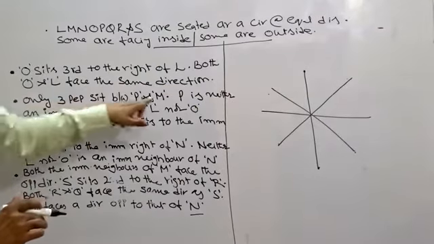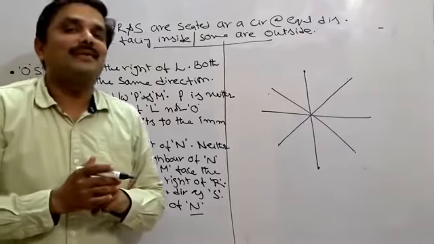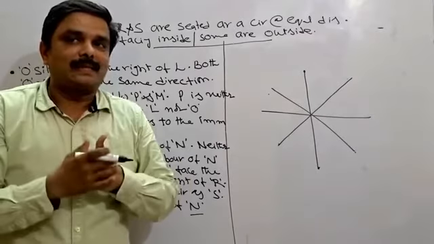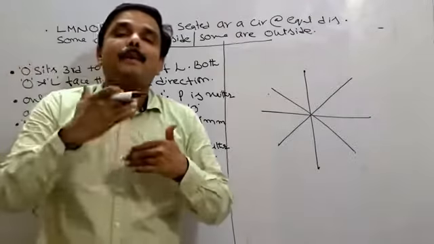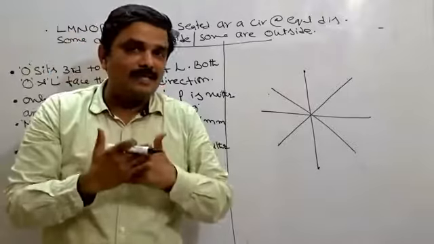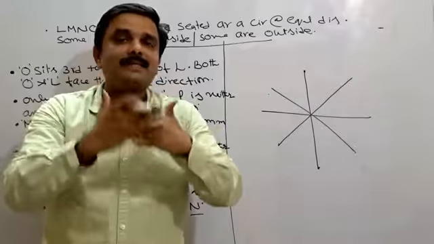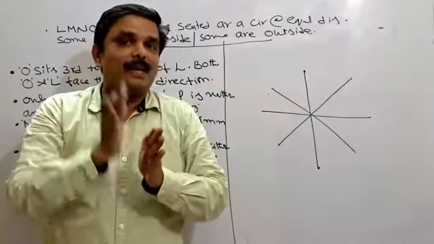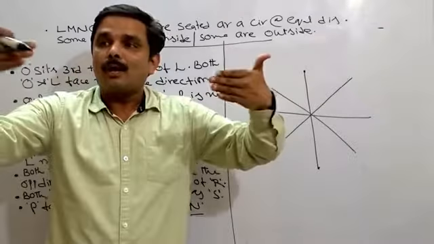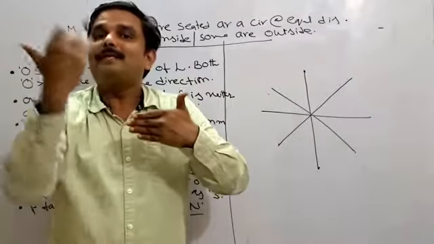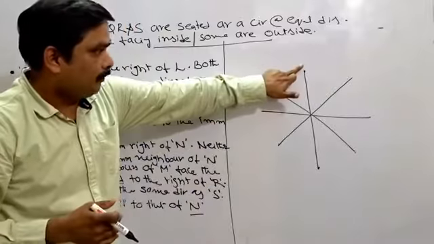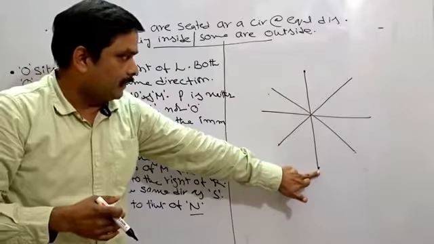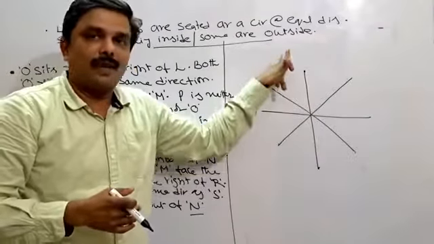Next one: only 3 people sit between P and M. What's the meaning of this one? When 8 persons are given, and only 3 people are between 2 persons, these 2 persons must be seated in opposite places. Opposite places does not mean that both are looking at each other, but the places should be opposite. For example, one person is here, the other person is here, irrespective of the direction they are looking at.